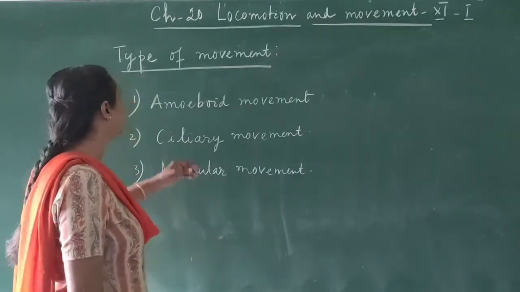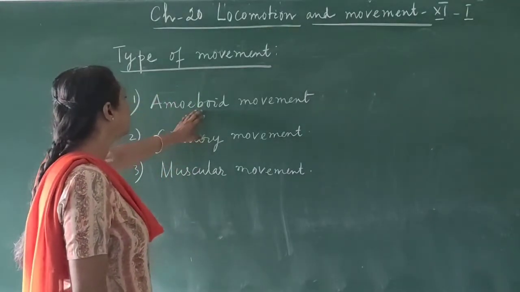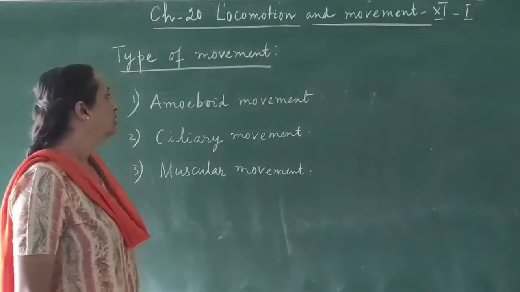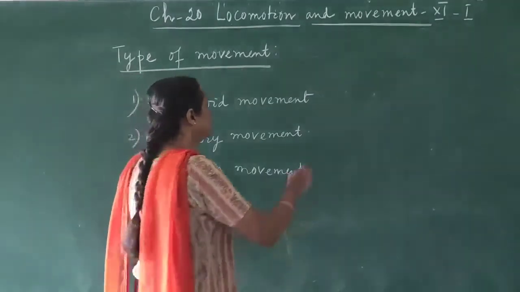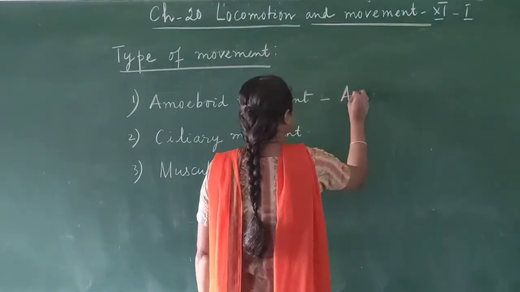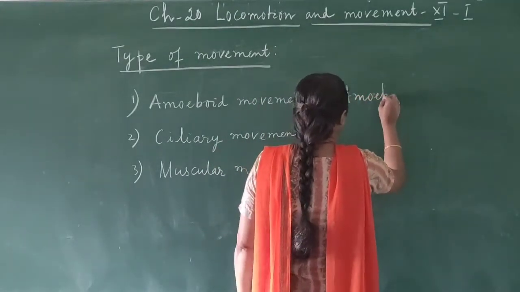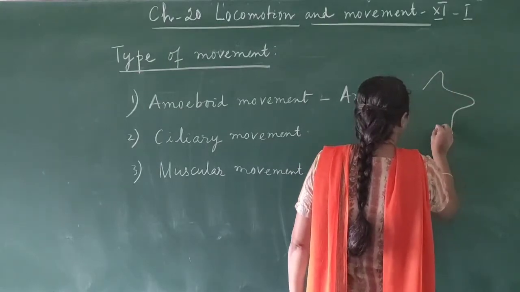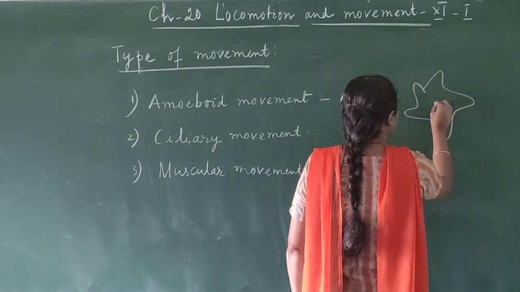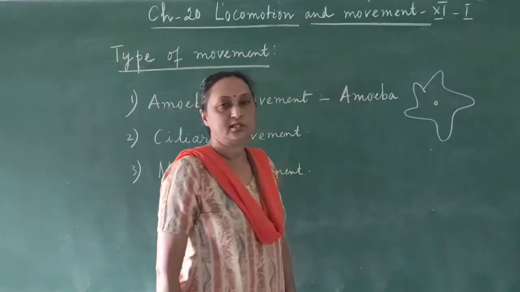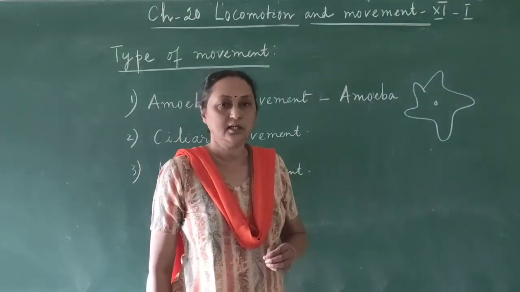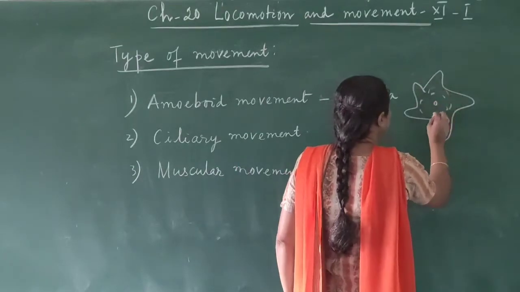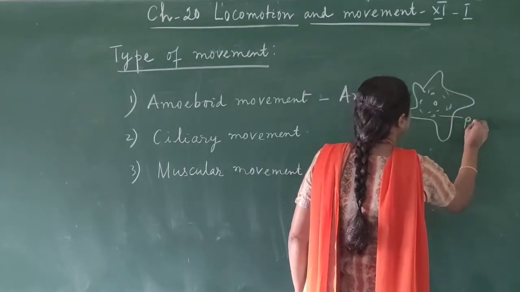Now what are the different types of movement? One is amoeboid, second is ciliary, third is muscular. Amoeboid movement, the good example is amoeba. So this is an amoeba. The body is composed of only one single cell, and the plasmalemma is surrounding the protoplasm. This is protoplasm.